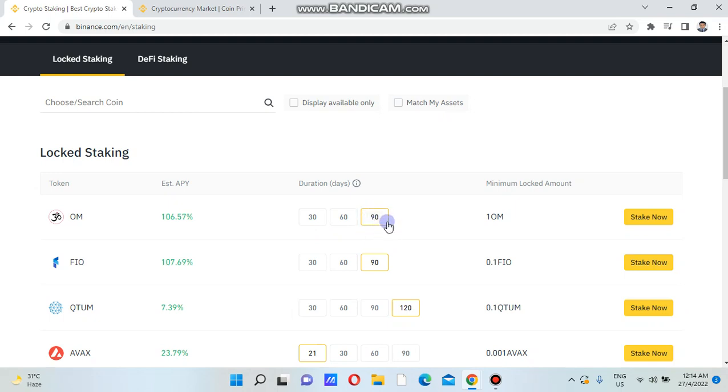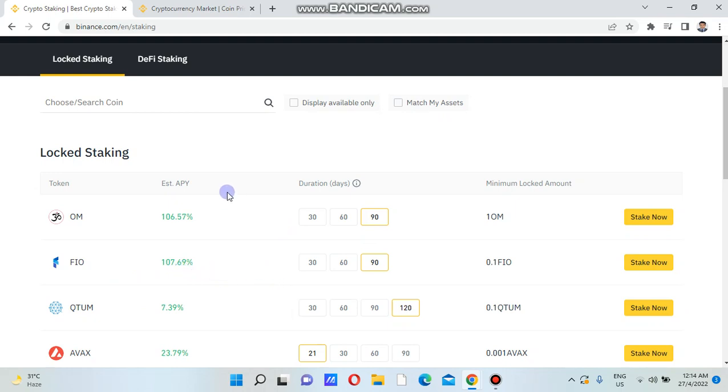This is the only package available, and the 30 and 60 day packages are already sold out. That's why you can't invest here. FIO is 107.69%.